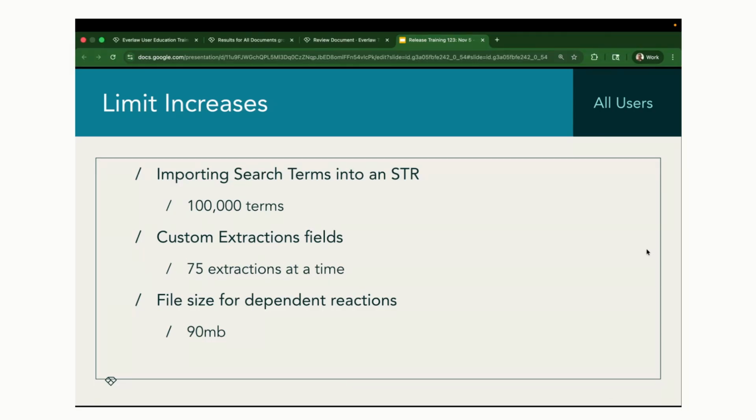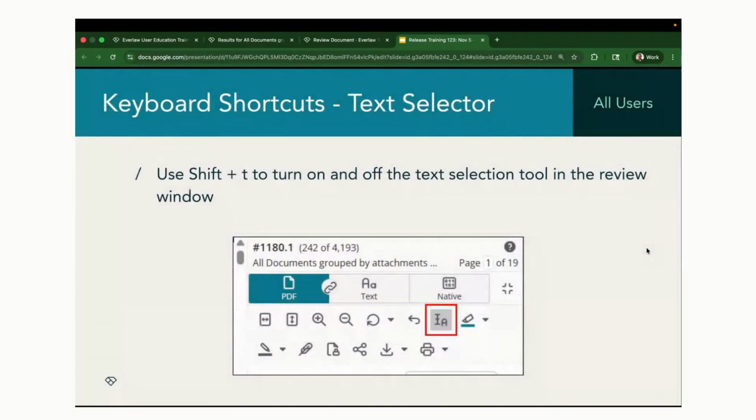Another quality of life update here, we have a new keyboard shortcut. This is going to be for the text selector. So if you are in the review window and you're using that text selector, you can now use the Shift T button to turn on and off that text selector. That way you can just stay on the keyboard, engage that text selector, and then highlight whatever you need or make a specific redaction.